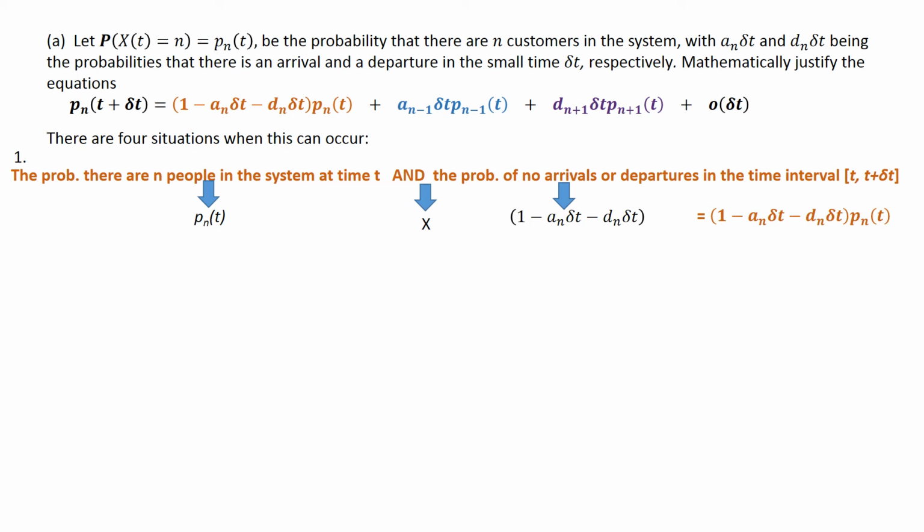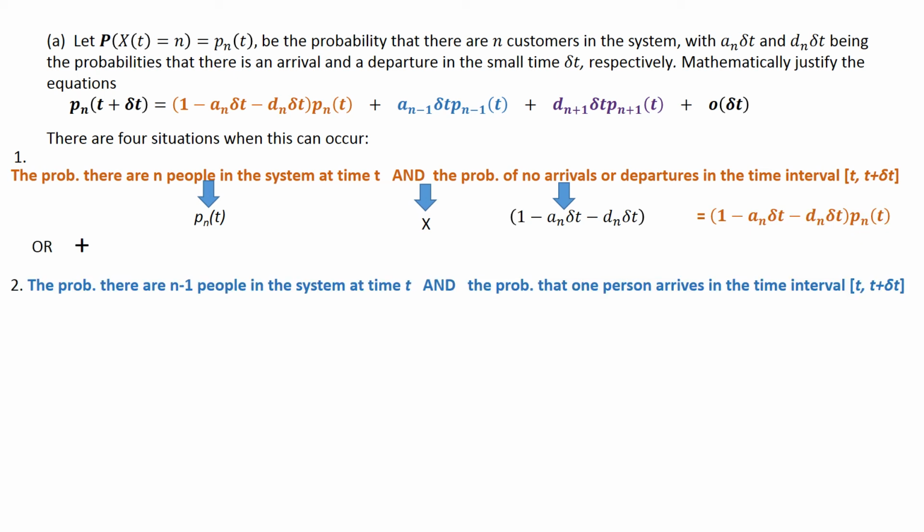Now the second term, this is or for the second situation, the probability there are n minus 1 people in the system at time t, which is represented by Pn minus 1 of t, and, so that means we're going to multiply the probability that one person arrives. So when there's n minus 1 people in the queue, one person arrives in the small time interval delta t. That's the second term.